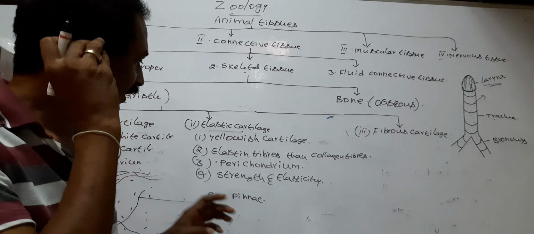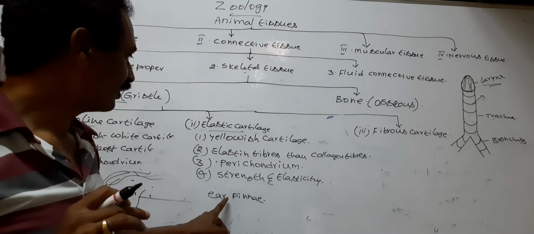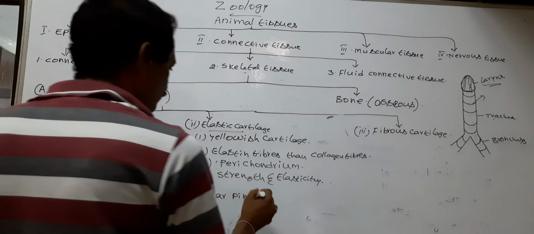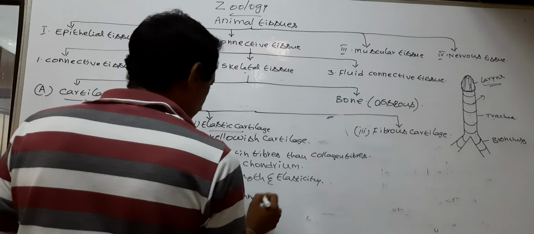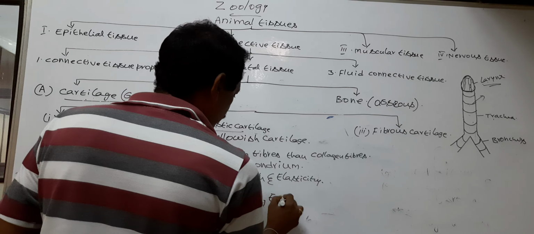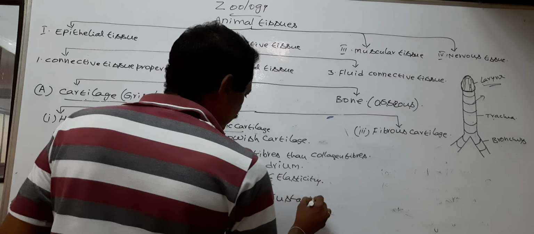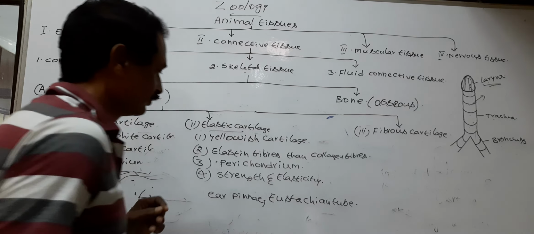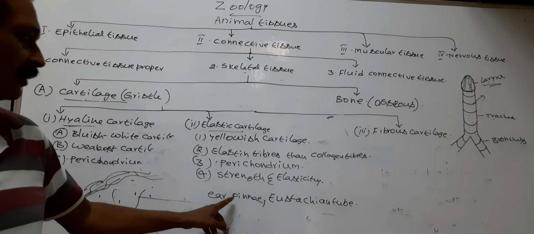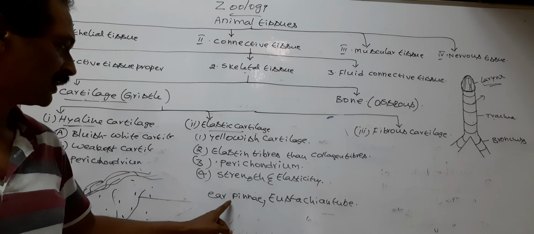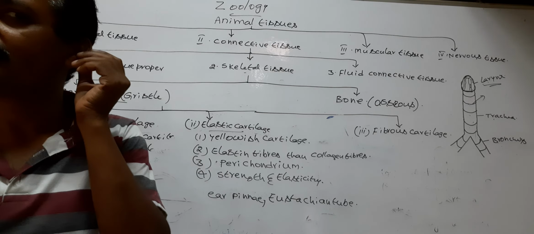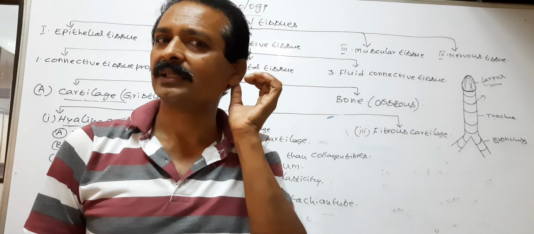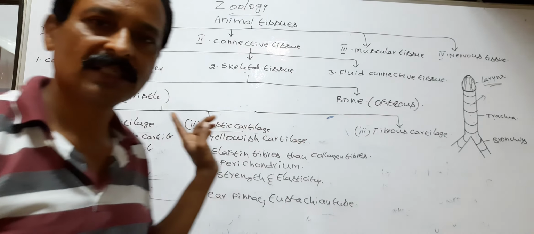So the ear pinnae possess elastic cartilage.